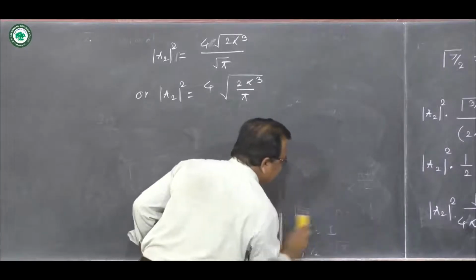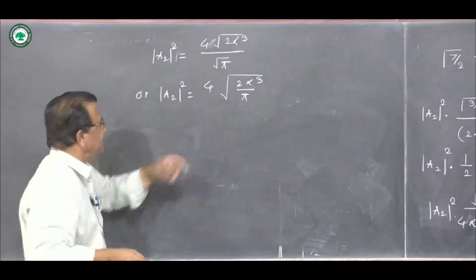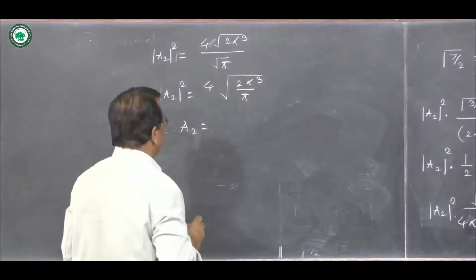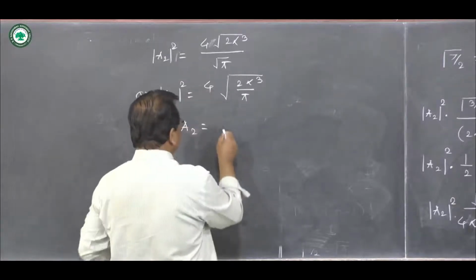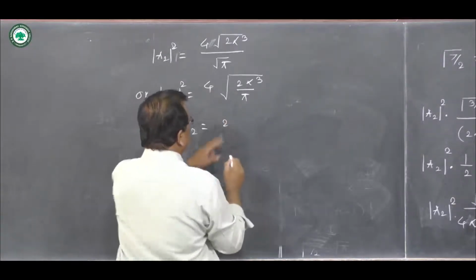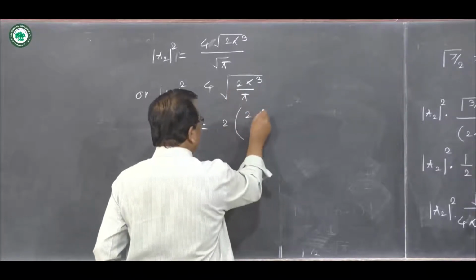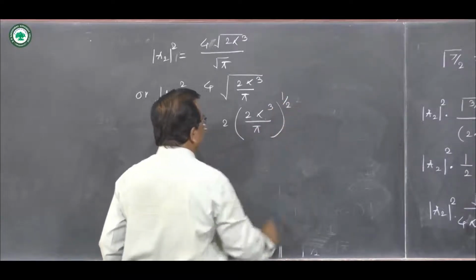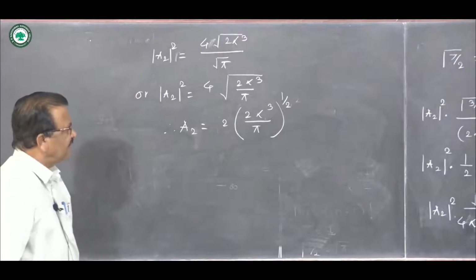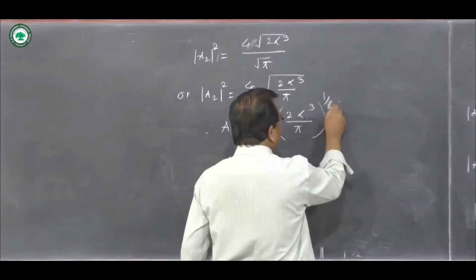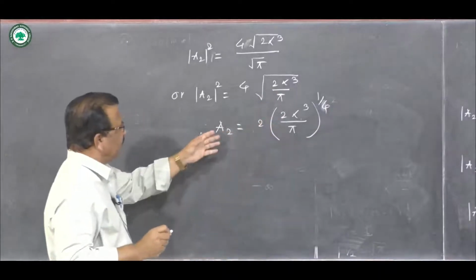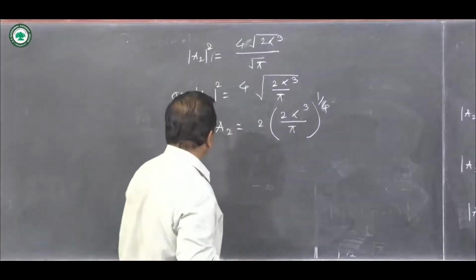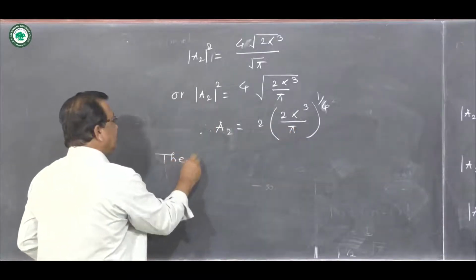From this you can calculate A2, which is square root of this thing, and therefore normalization constant A2 of second wave function psi 2 is square root of this, square root of 4 2, and then square root of this thing, 2 alpha cube upon pi raised to half, raised to 1/4, because square root is already there. One more square root will result in raised to 4. So this is the value of normalization constant, and therefore the normalized